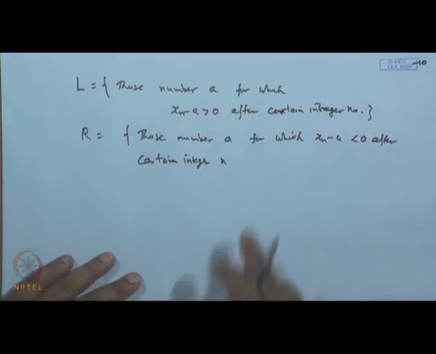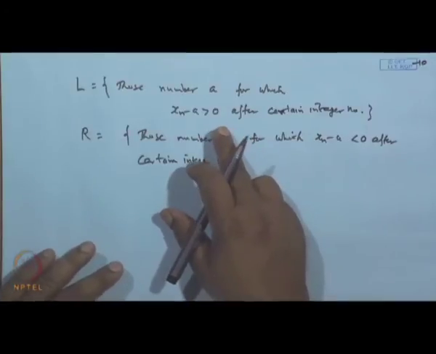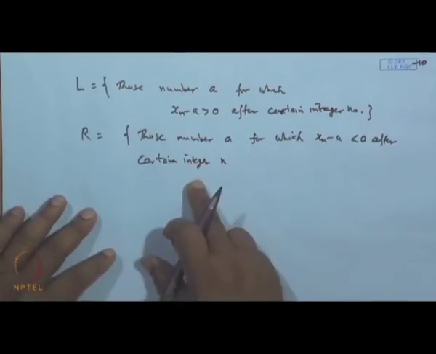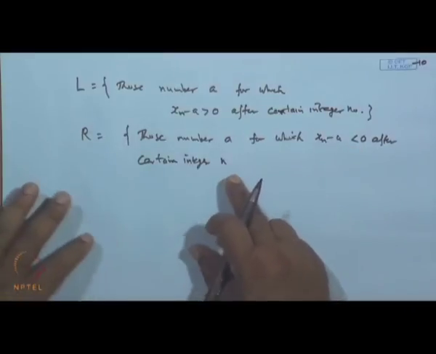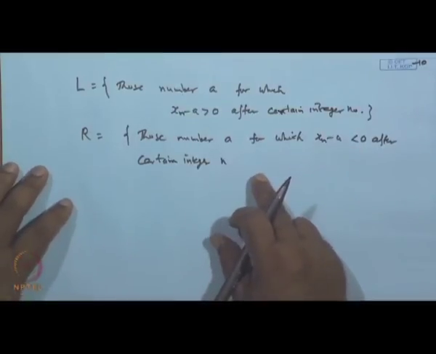So, those numbers which are greater than x n are in the lower class, those which are less are in the upper class, negative from and after a certain integer.